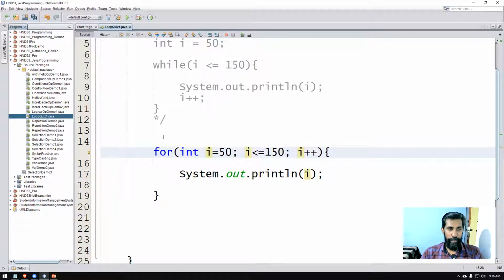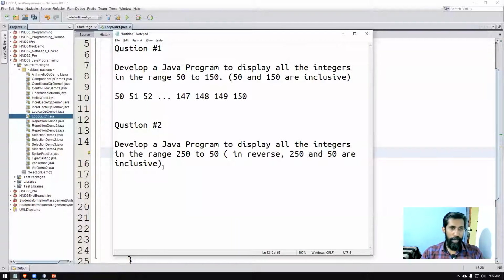So you have 2 types of things to do, right? I will give you another question for you to do. I ask you to do this question, maybe take about 2-3 minutes. Develop a Java program to display all the integers, which means numbers, in the range 250 to 50.